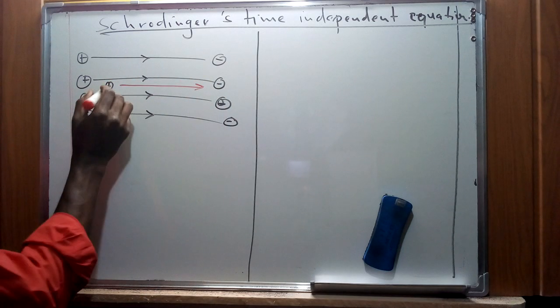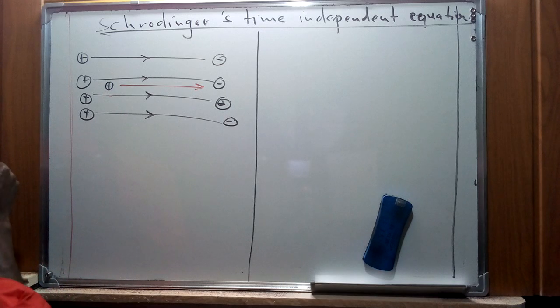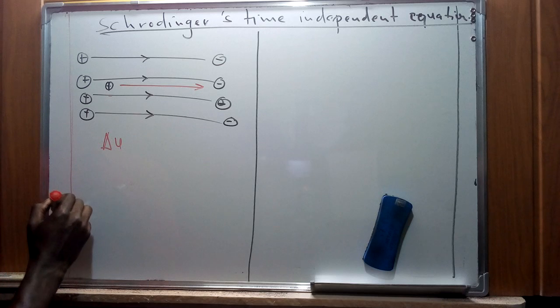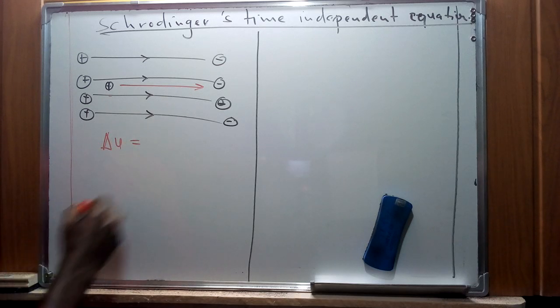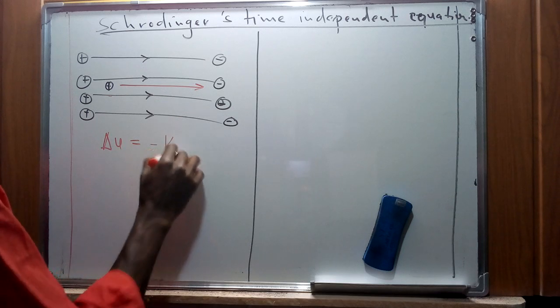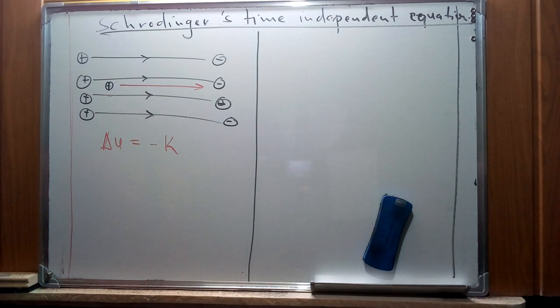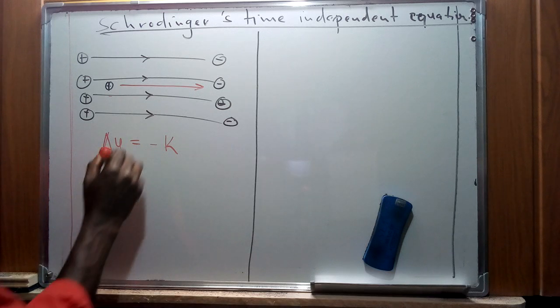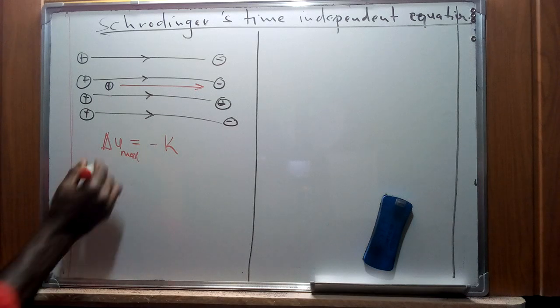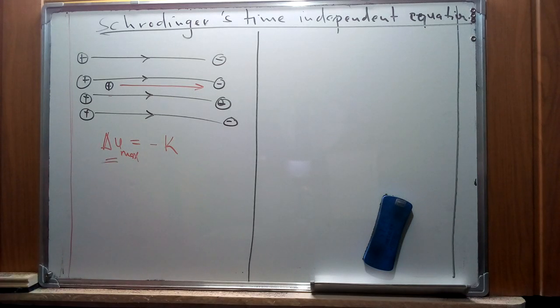So if the particle was at this particular point and it was experiencing the forces of attraction, then it will possess potential energy. And when it's in motion, we can describe its kinetic energy. The work it does is going to be the maximum kinetic energy, and from the work-energy theorem, the change in potential energy is going to give us the kinetic energy.